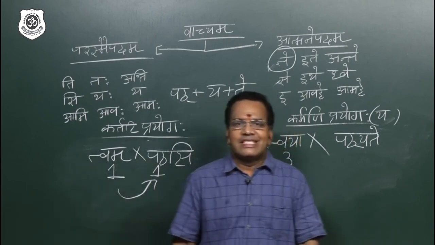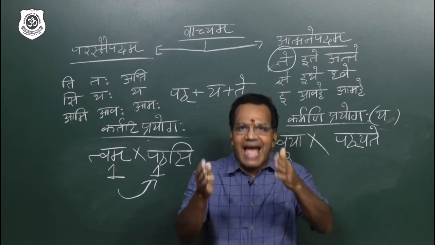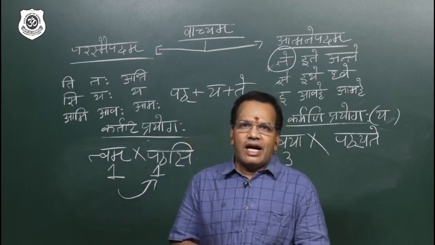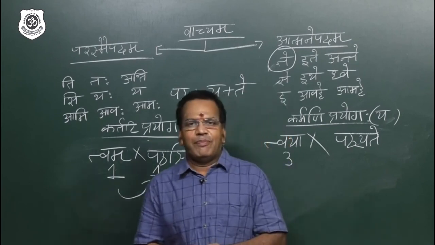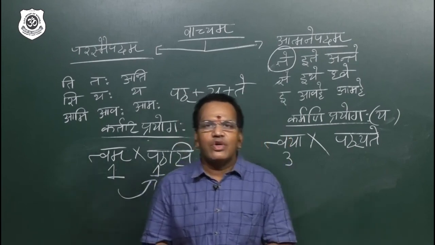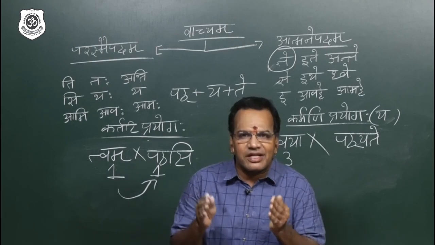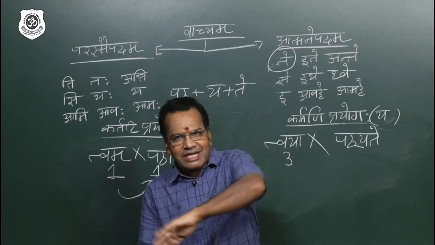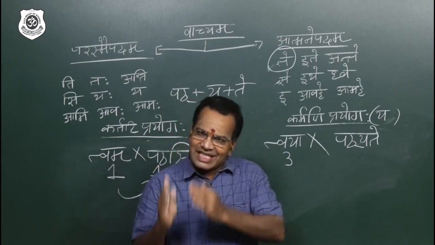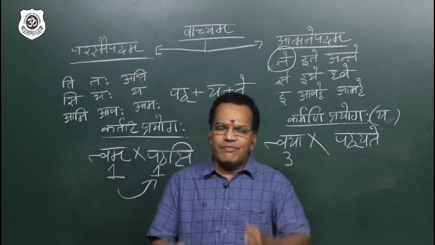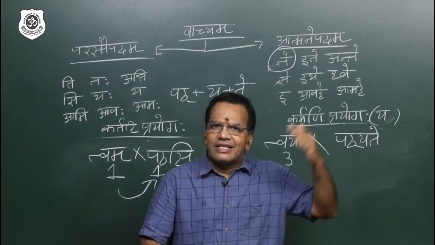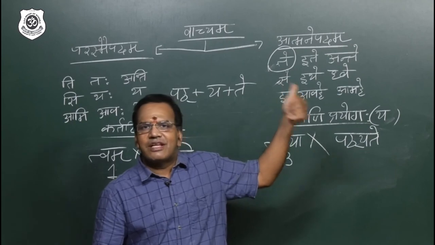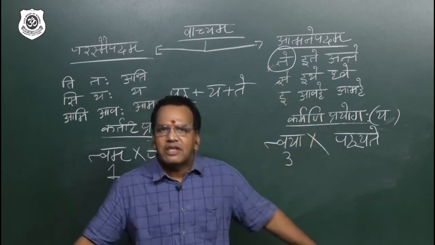Now, same method, I am going to intransitive verb. Whenever we are using active voice with an intransitive verb, akarma kartari prayoga or bhave prayoga, we can say, where there is no need for an object to understand. In that place, when we change from active to passive, the subject will go to tritiya. Because there is no object, the verb takes the letter ya and the third person formula. With that you have to conclude.